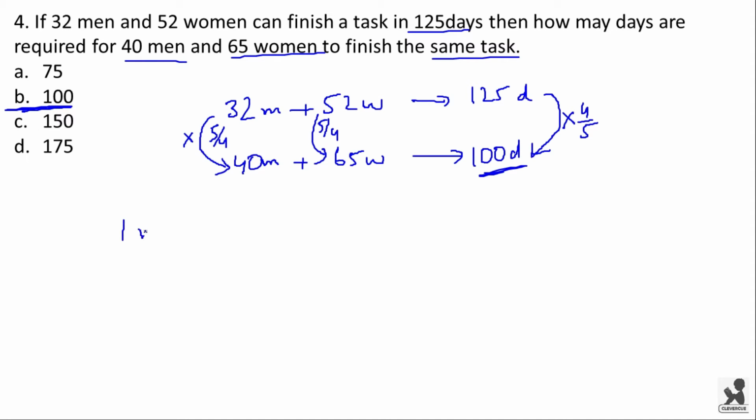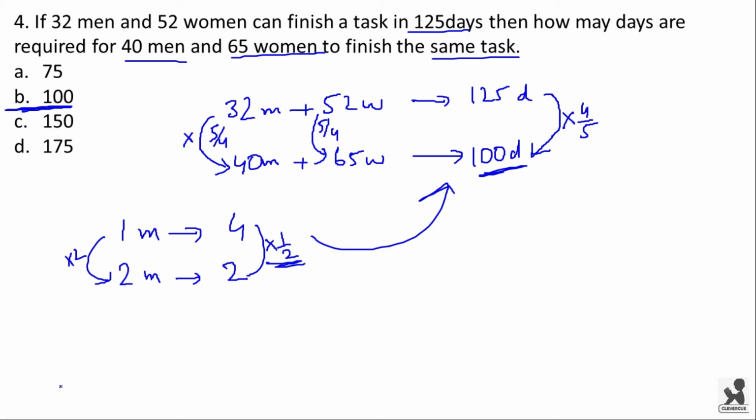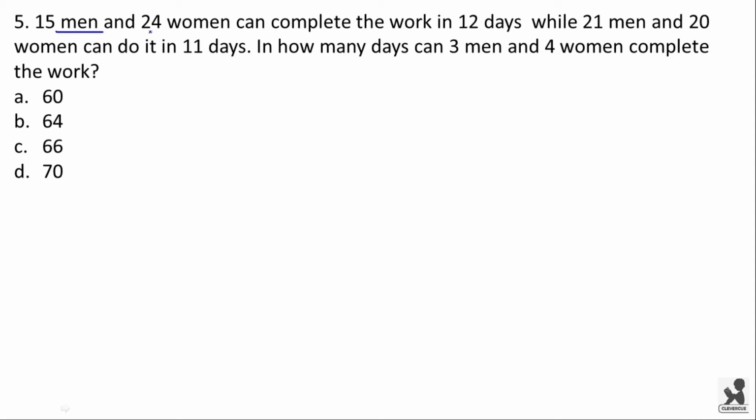If one man does a work in 4 days, then obviously 2 men will be doing the same work in 2 days. Here you have 1 into 2 and here you have 4 divided by 2, or into 1 by 2. So this is the concept we are using over here. 15 men and 24 women can complete the work in 12 days, while 21 men and 20 women can do it in 11 days. In how many days can 3 men and 4 women complete the work?